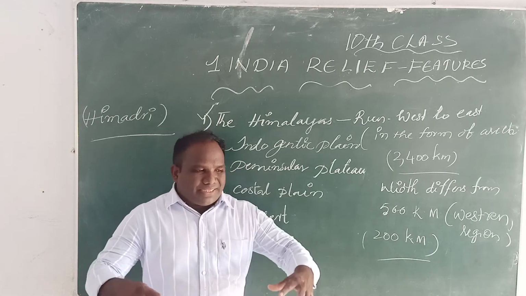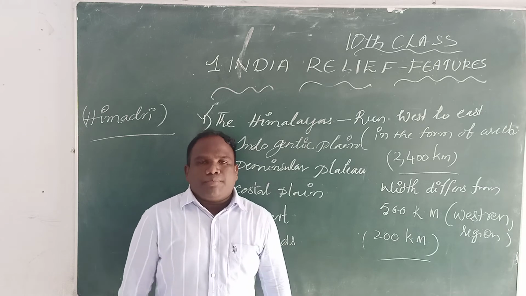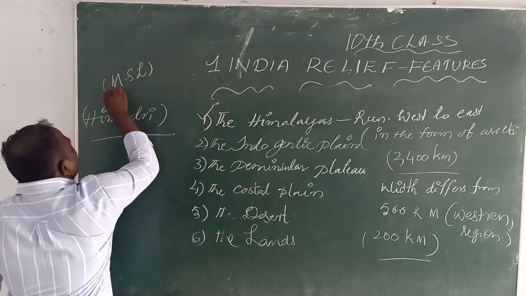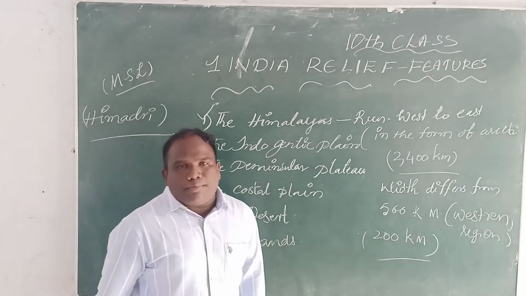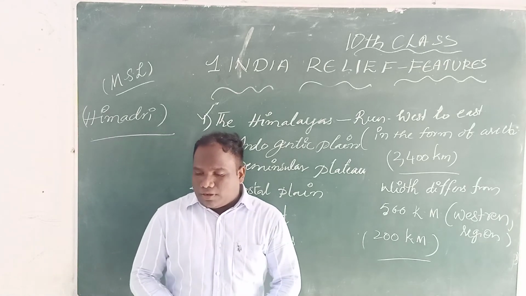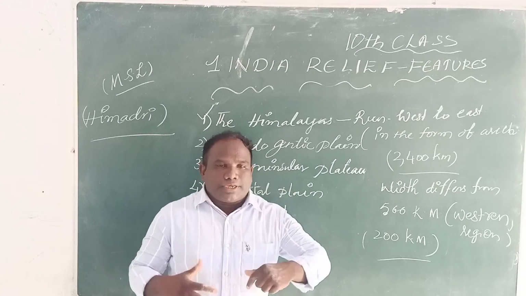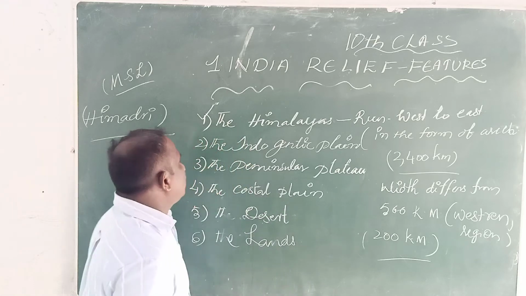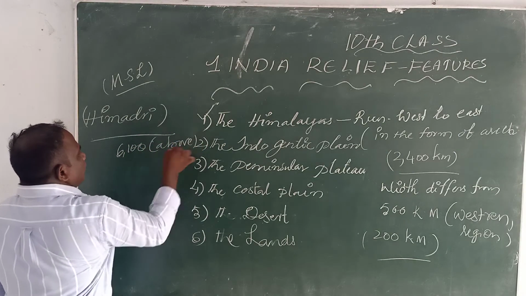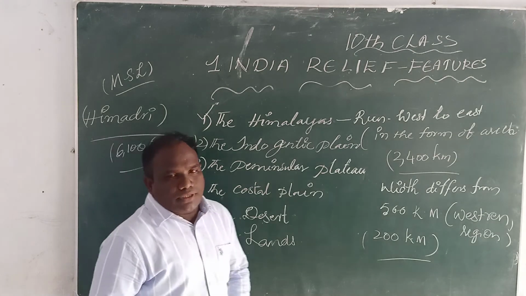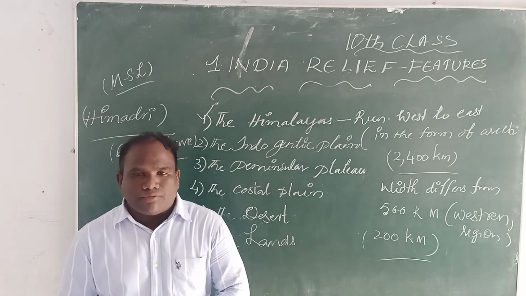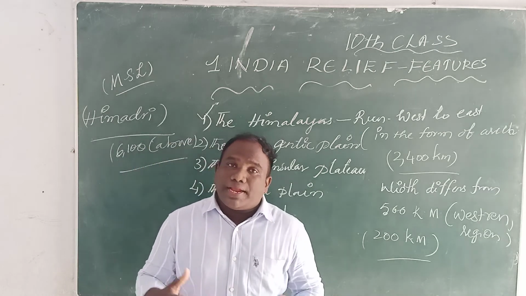Actually, it is measured in MSL, which means mean sea level. Himadri is above 6,100 meters. Then to the south, the heights are 3,700 to 4,500 meters.